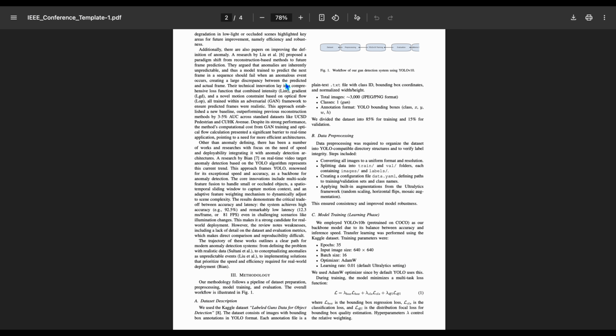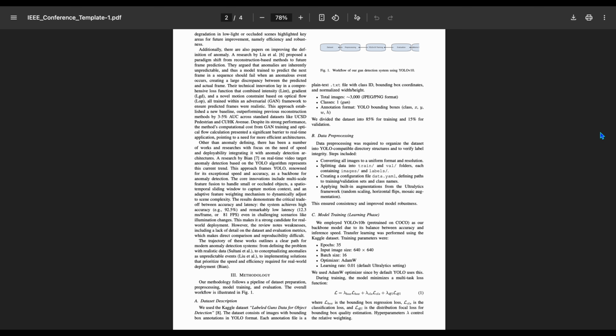Their logic was simple but powerful. Normal activities are predictable, but anomalies are not. For example, if you were watching someone walk down a street, the model should easily predict the next frame. But if suddenly a gun appears, the prediction fails. They used generative adversarial networks, or GANs, to predict the next frame and then compared it with the actual frame. A big difference meant something unusual had happened. This method did improve accuracy, but it was very computationally expensive because GAN training and optical flow calculations are resource hungry. So again, it wasn't suitable for real-time use.